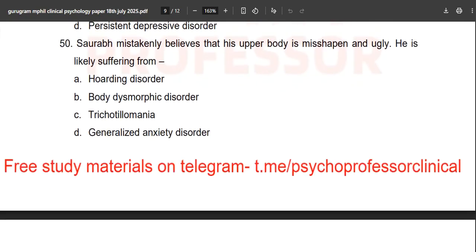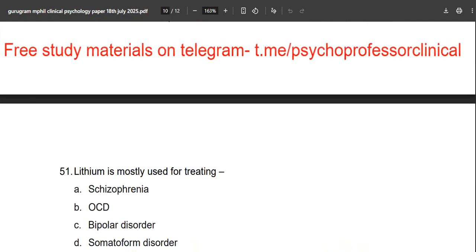Saurabh mistakenly believes that his upper body is misshapen and ugly. He is likely suffering from hoarding disorder, body dysmorphic disorder, trichotillomania, or generalized anxiety. Coming from the books, not a good question, just a general question.